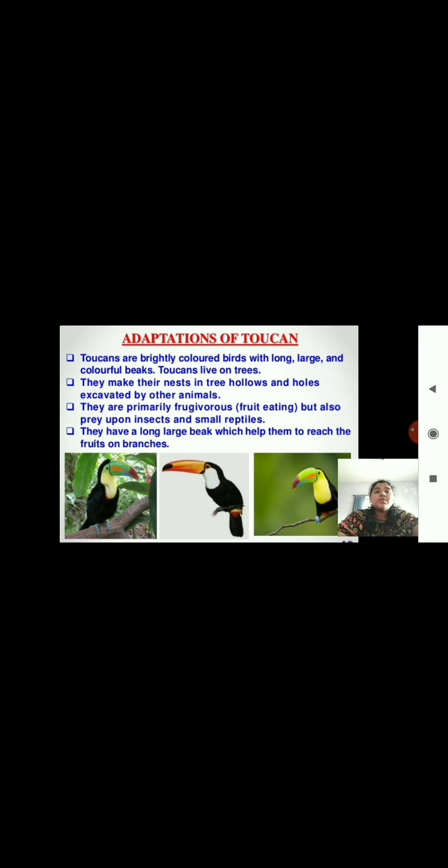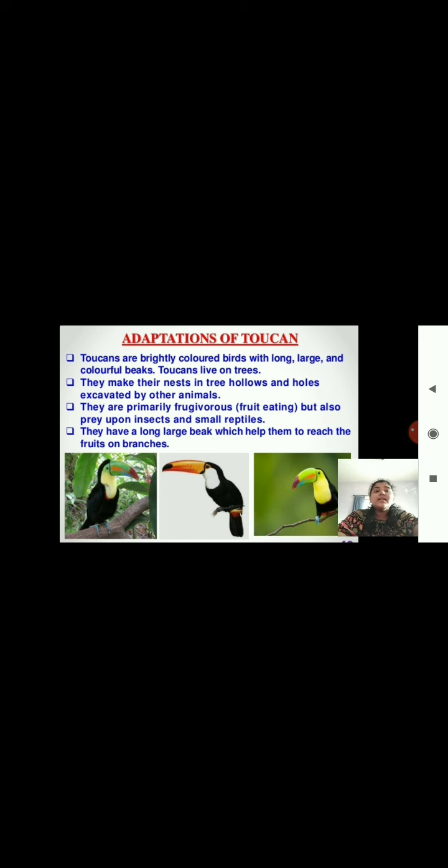Next, the adaptations of toucan. The toucans are brightly colored birds with long, large and colorful beaks. Toucans live on trees. Do not mix it up with the parrot. It is not a parrot. The parrot and toucan are different from each other.